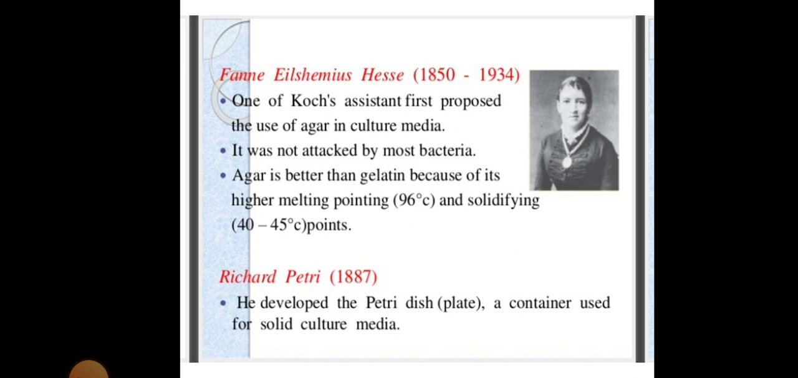Next is Fannie Hesse. One of Koch's assistants, she first proposed the use of agar in the culture media. It was not attacked by most bacteria. Agar is better than gelatin because of its higher melting point, 96 degrees Celsius, and its solidifying point is 40 to 45 degrees Celsius. Richard Petri developed the Petri dish, that is a plate, a container used for solid culture media.